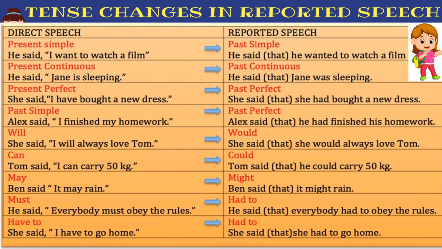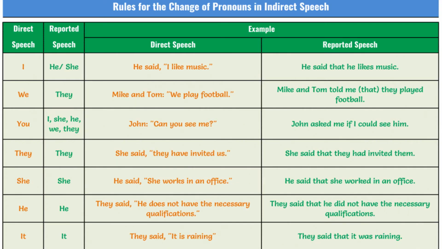Now let's see this table to understand the change of pronoun in indirect speech. Let's start. In direct speech, I will be converted into he when we are converting it into indirect speech. He said, "I like music." When we convert this sentence into indirect speech, it will be: He said that he likes music. We have converted I into he.